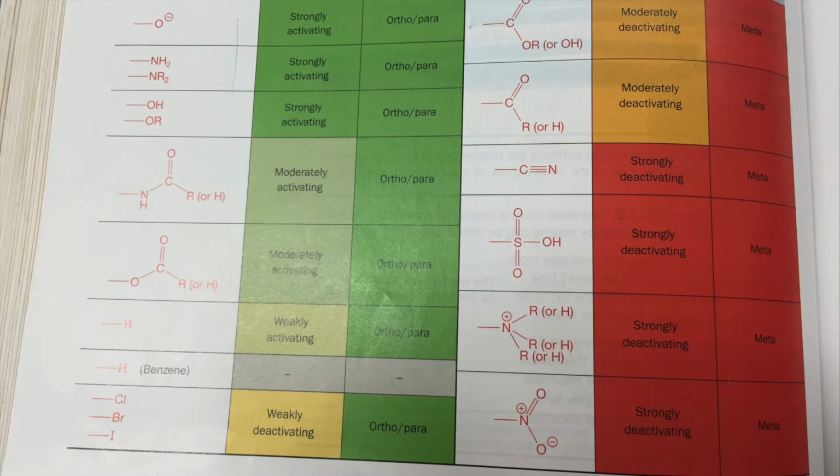Deactivating groups are generally meta-directors. This is because they withdraw electron density. A marker is a formal positive charge, which lessens the stability of the ring and in turn deactivates the addition.